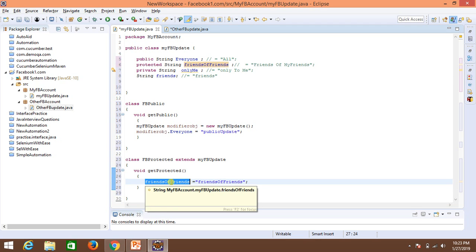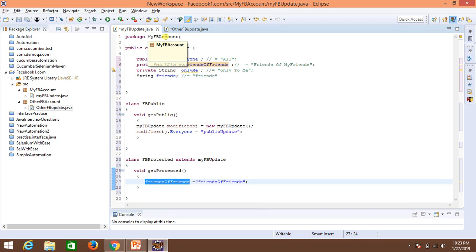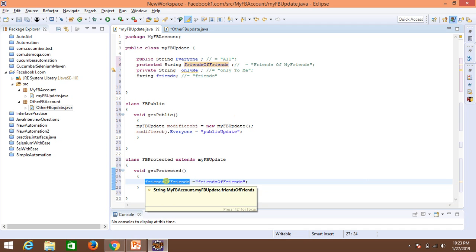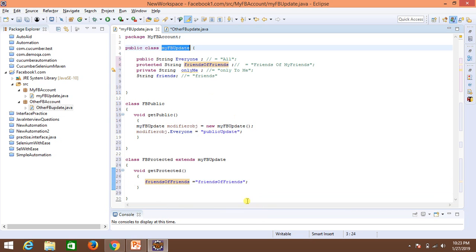If you hover the mouse over here, it will say that it belongs to my FB account dot FB update dot friends of friends, which means it has taken it from right here, my FB account, right? And that too my FB update, which means this variable belongs to this class and you're able to access this directly here. Let's say if I'm not extending it here, it will throw an error.